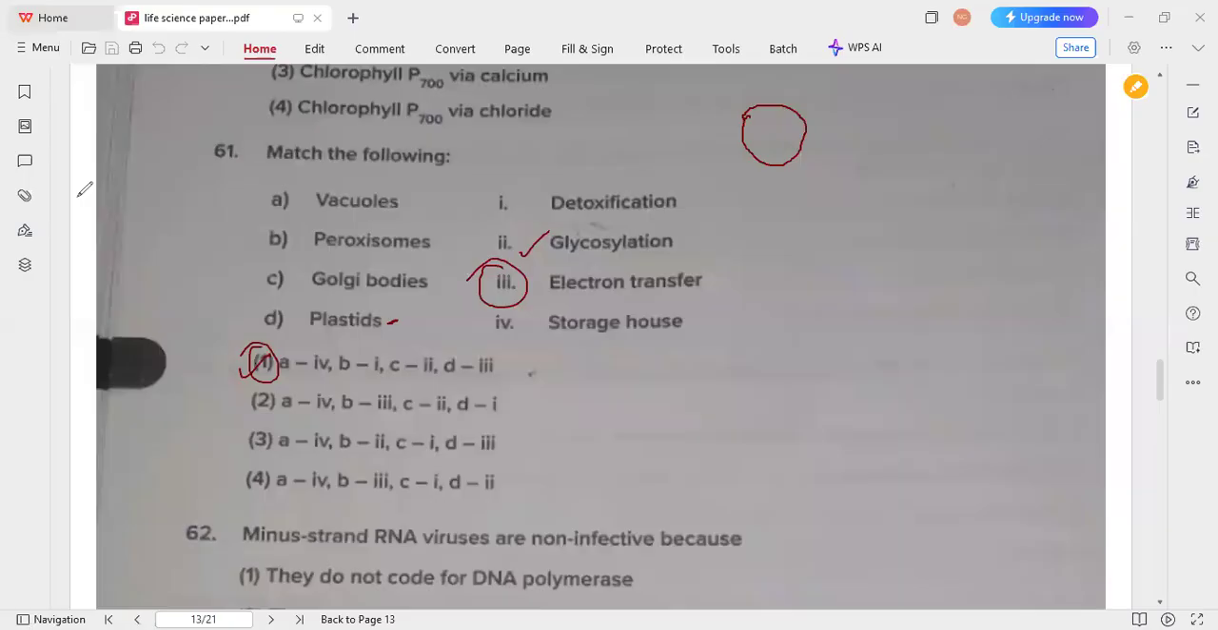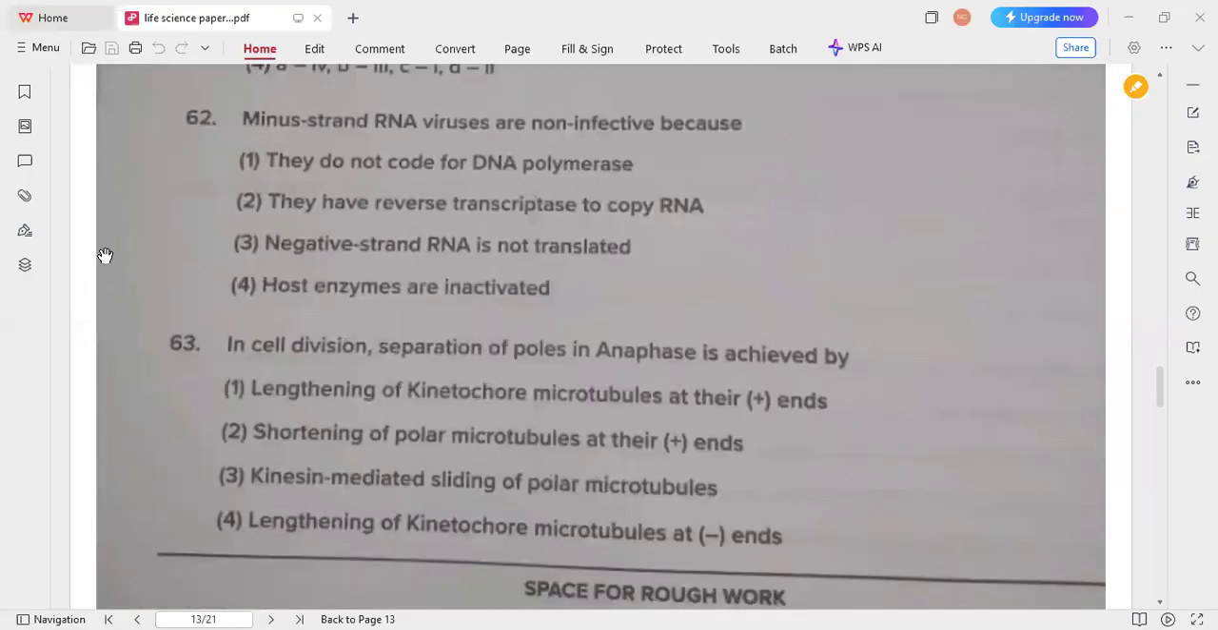Next one: minus strand RNA viruses are non-infective because minus strand means negative strand. That negative strand RNA is not producing any kind of protein, that is, there is no translation here. That's why it is non-infective. So option 3, negative strand RNA is not translated, is the correct answer for this question.